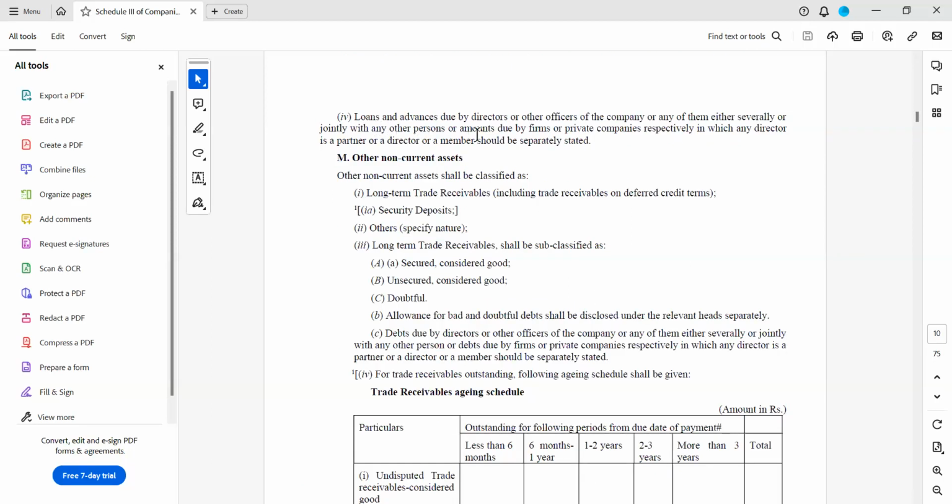Next, loans and advances due by directors. This I am not showing from the practical balance sheet because they do not have any category of this. That is the reason I am explaining it to you here.